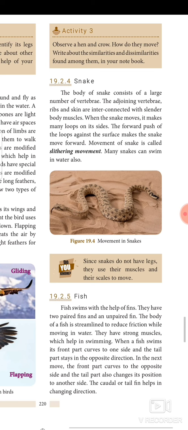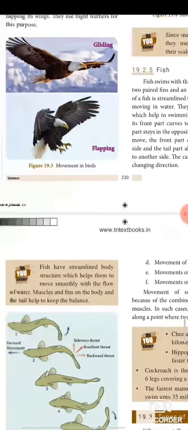Fish. Fish swims with the help of fins. They have two paired fins and an unpaired fin. The body of a fish is streamlined to reduce friction while moving in water. They have strong muscles which help in swimming. When a fish swims, its front part curves to one side and the tail part stays in the opposite direction. In the next move, the front part curves to the opposite side and the tail part also changes its position to another side.